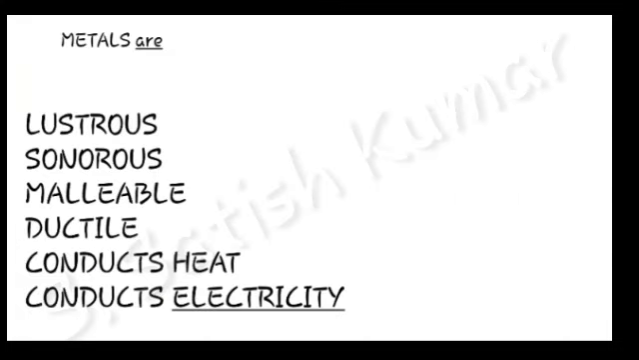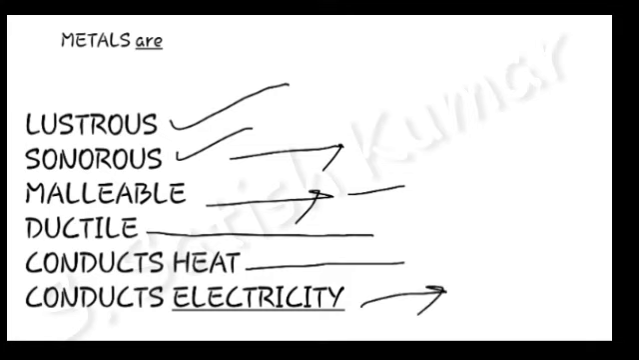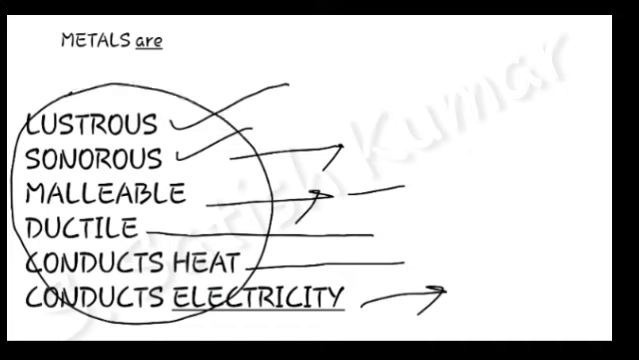With this discussion we can say metals are lustrous because they are shiny, metals are sonorous because they make a ringing sound, metals are malleable because they can be hammered, pressed and rolled, and metals are ductile, meaning they can be elongated and made into wires. Metals conduct heat because they are thermal conductors, and metals conduct electricity, they are electrical conductors. With these properties we can differentiate between a metal and a non-metal.